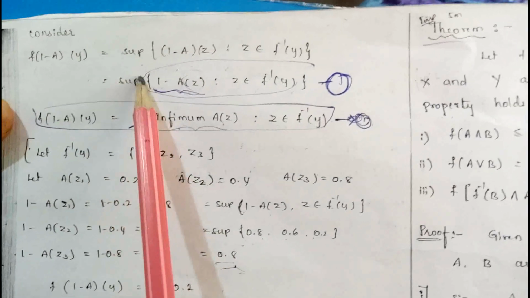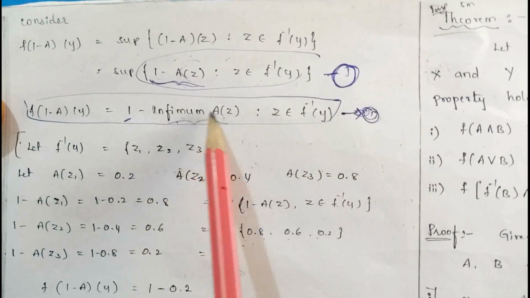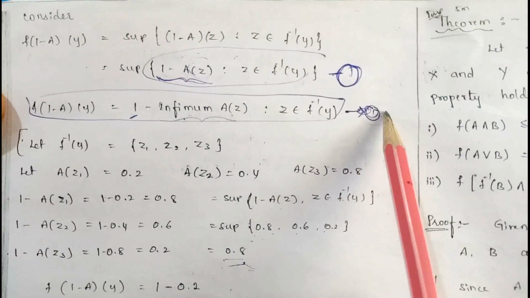But according to the condition we got the supremum, therefore it can be written as 1 minus infimum of a of z, z belongs to f inverse of y. Take this as equation 1.